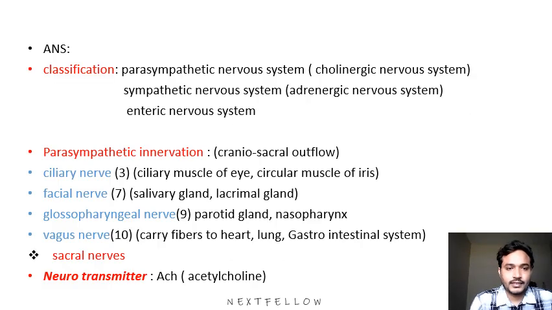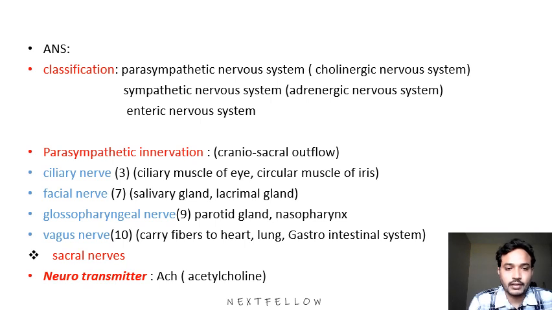First we will see the classification. In the classification, first it divides into three parts: parasympathetic nervous system, also known as cholinergic nervous system; sympathetic nervous system, also known as adrenergic nervous system; and enteric nervous system. First we will see the parasympathetic innervations. It is also known as craniosacral outflow.